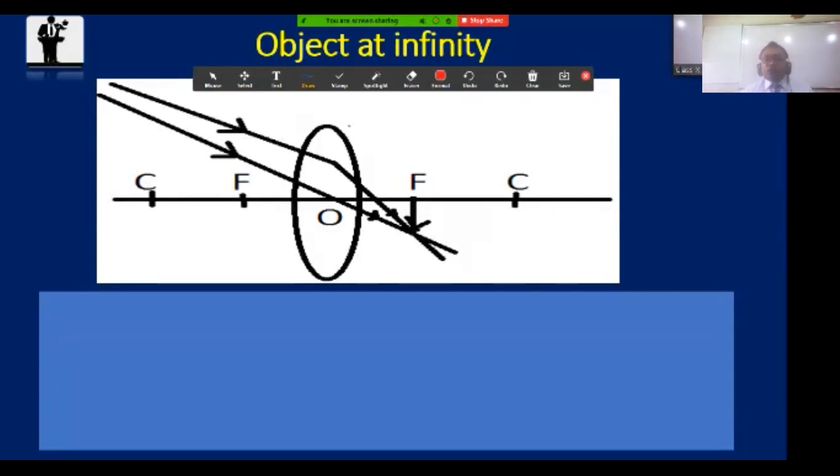Now, it's a question to all of you. What is the main difference about the image formation of lens and mirror?